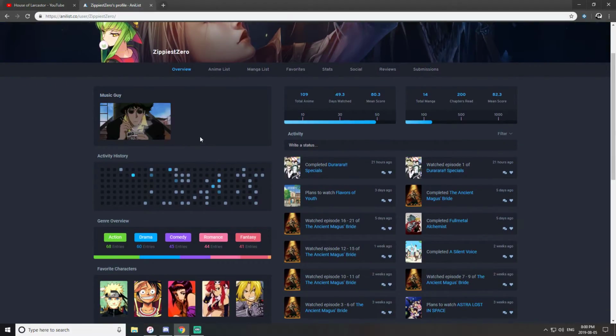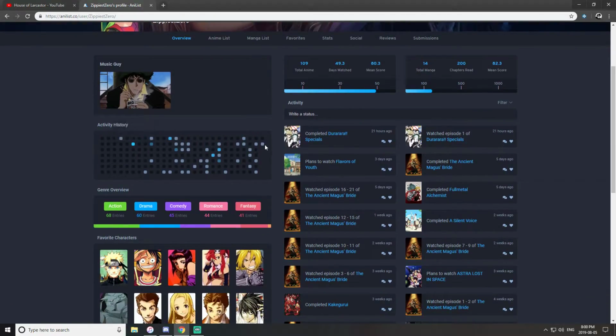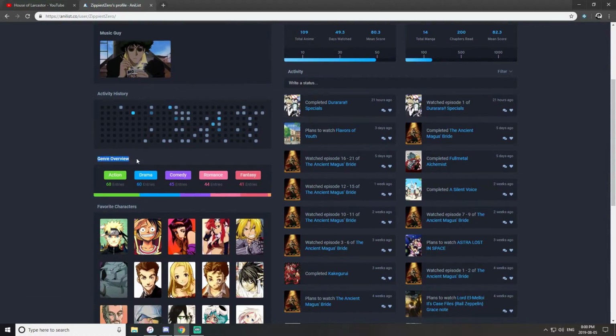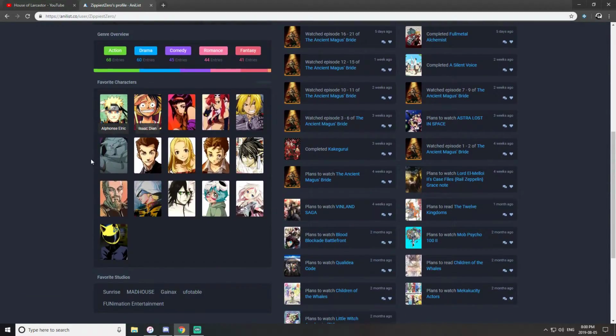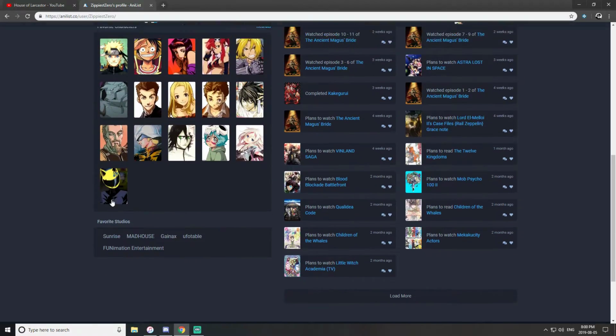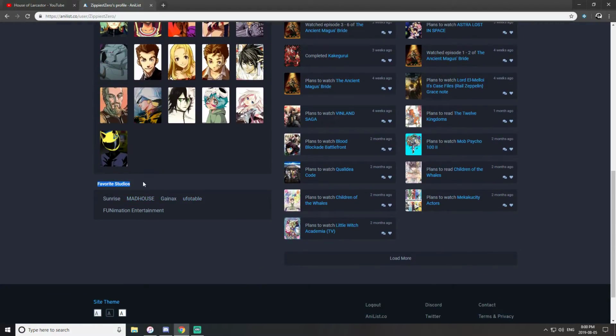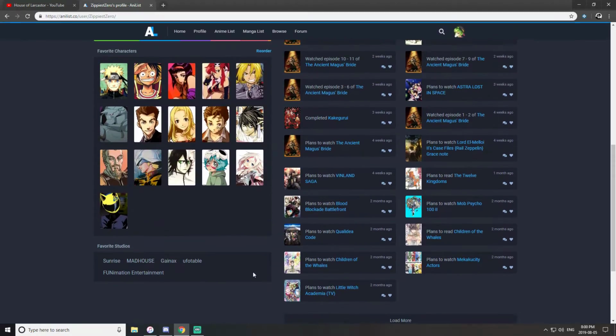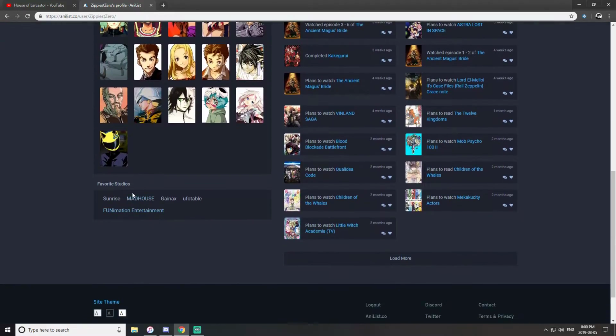You can choose your bio. You can put GIFs and customize all of that. It shows your activity history, how much stuff you watch each day. It goes by genre as well. You can even insert your favorite characters. You can put your favorite anime, which I didn't put yet because that's kind of hard to do. Hard in the sense that it's hard to choose. You can do favorite studios. You put that all here.